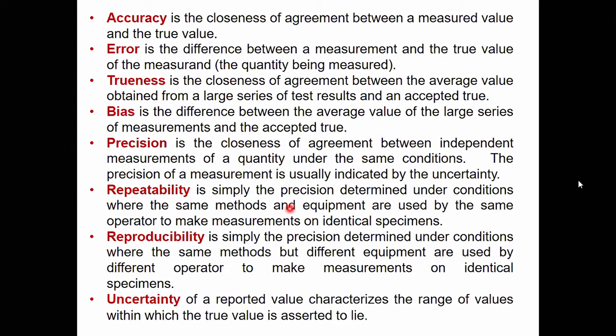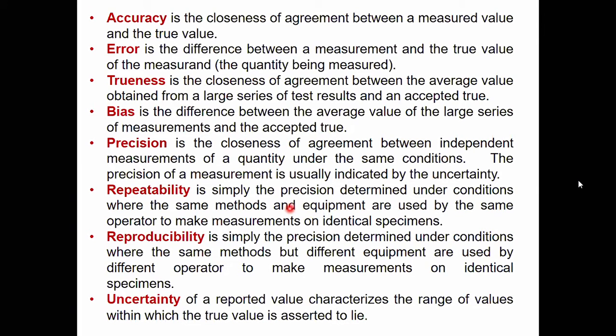For example, if your pointer is in between two graduations, two markings on the scale, then by eye estimation you may initially assume 5.1, and later you may find 5.11. So with different runs, keeping all the conditions the same, the reading may be different because of uncontrollable conditions.